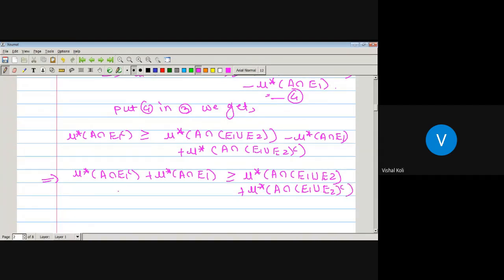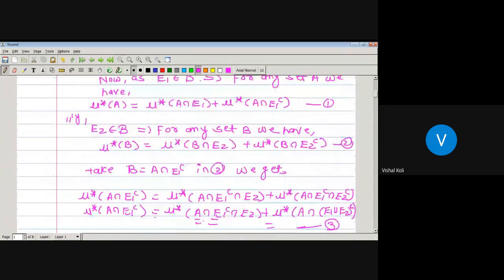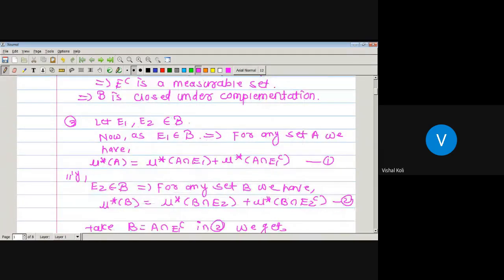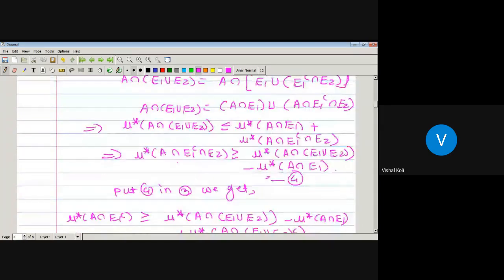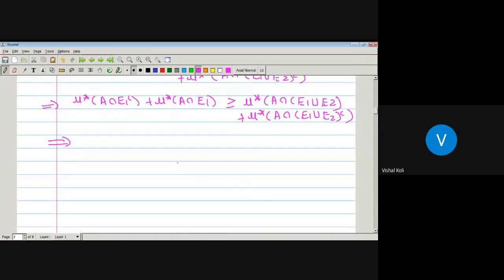Now what is the outer measure of A intersection E1 complement plus outer measure of A intersection E1? As E1 is a measurable set, and here we have taken E1 and E2 as two sets belonging to curly B, it means both E1 and E2 are measurable sets. Then outer measure of A intersection E1 plus outer measure of A intersection E1 complement is nothing but outer measure of A, which is greater equal by outer measure of A intersection (E1 union E2) plus outer measure of A intersection (E1 union E2) complement.